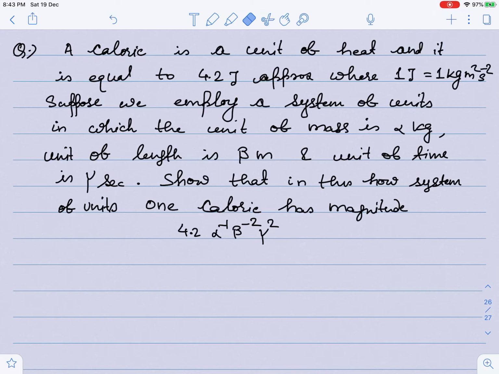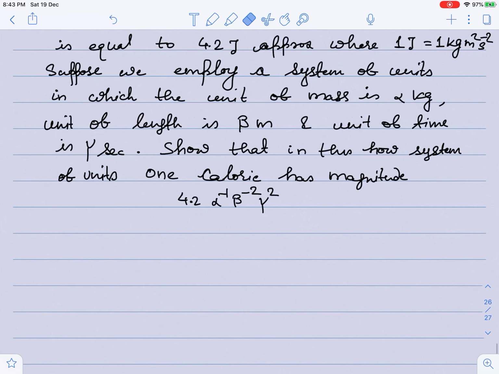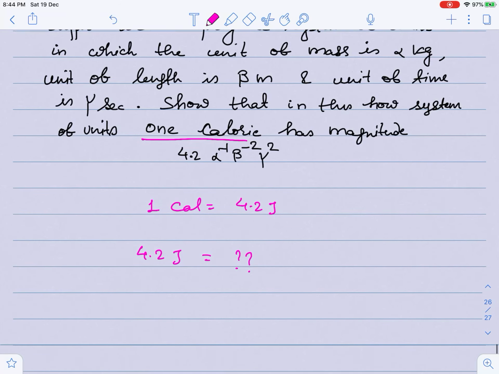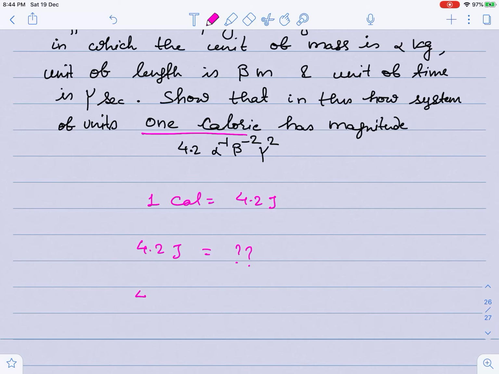Suppose we employ a system of units in which the unit of mass is alpha, beta is the length unit, and gamma is the seconds unit. So 1 calorie is equal to 4.2 joule, and I have to convert this 4.2 joule into another unit in terms of alpha, beta and gamma.